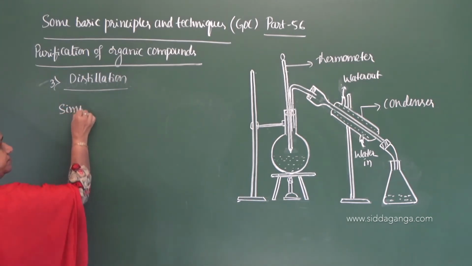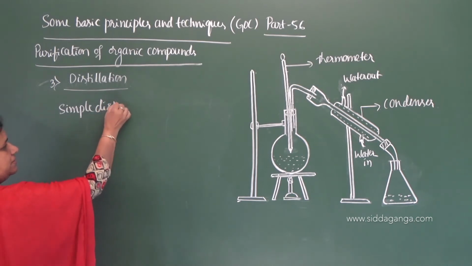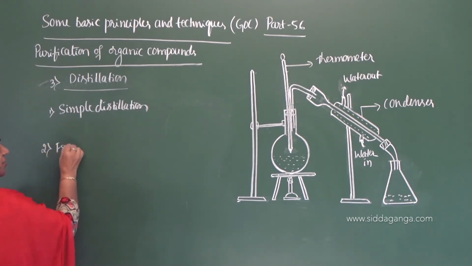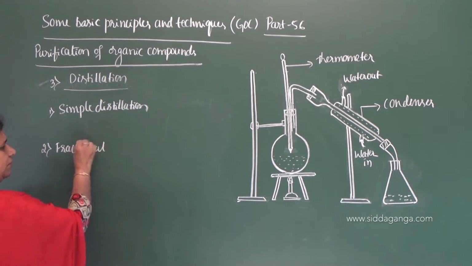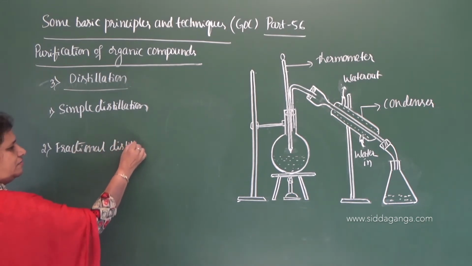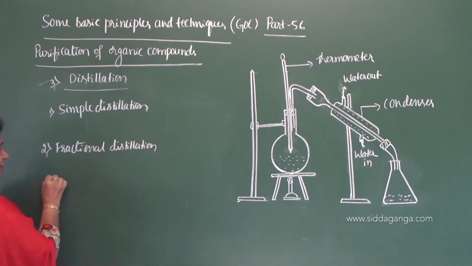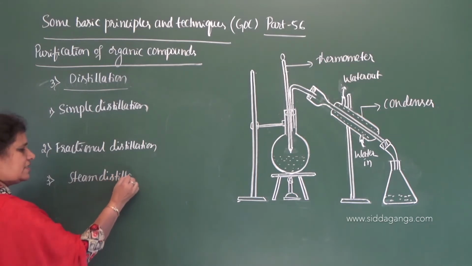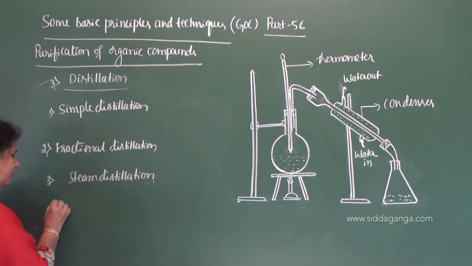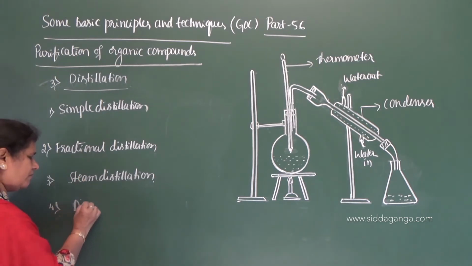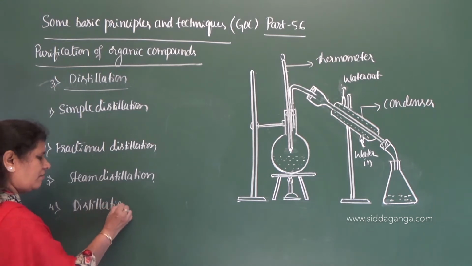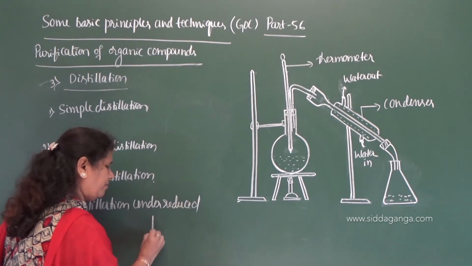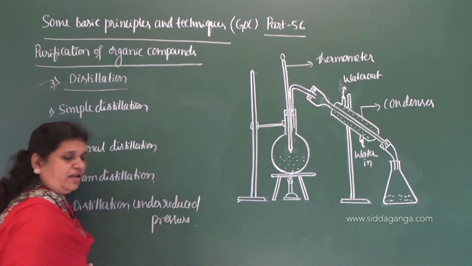Simple distillation, fractional distillation, steam distillation, and distillation under reduced pressure.